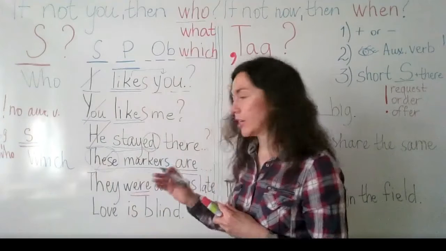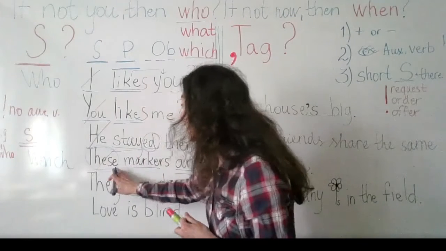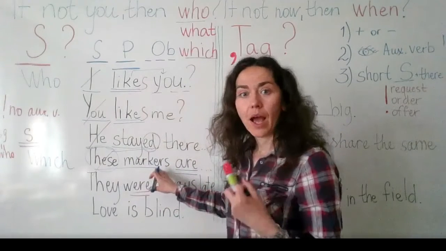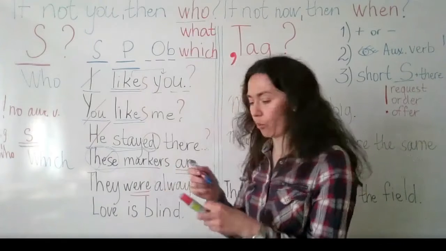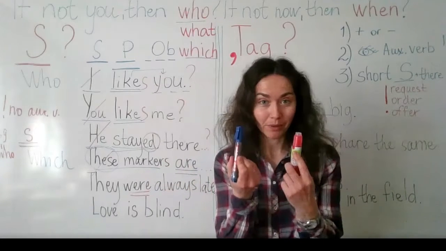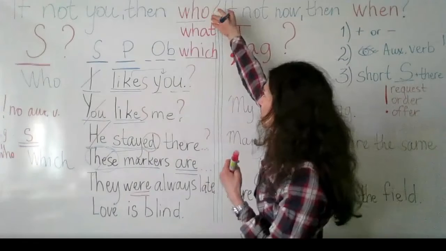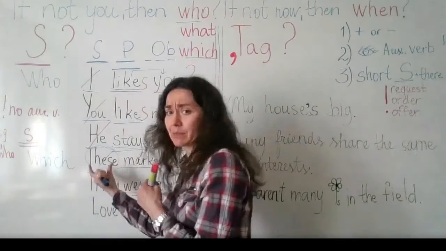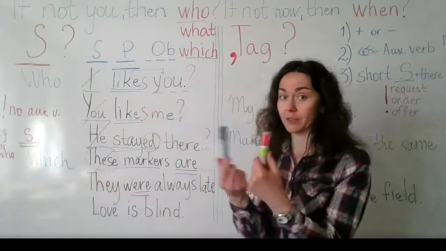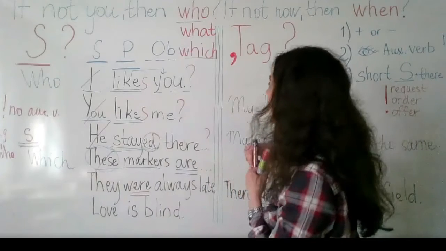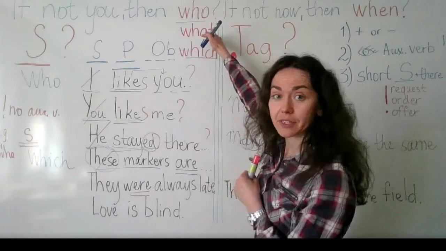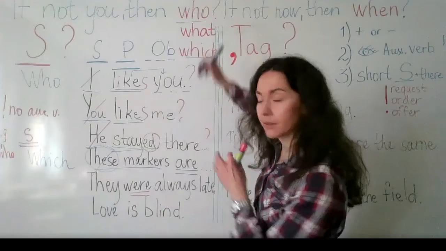If I want to ask a question to this whole phrase, these markers, I need to change it with the word. So we know markers are not people. We cannot use who. Which we can use only to this part when we see what we can choose from. So the only thing left is what.